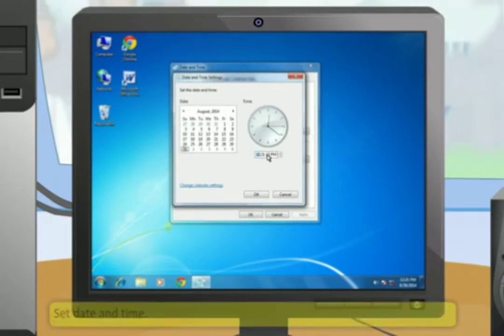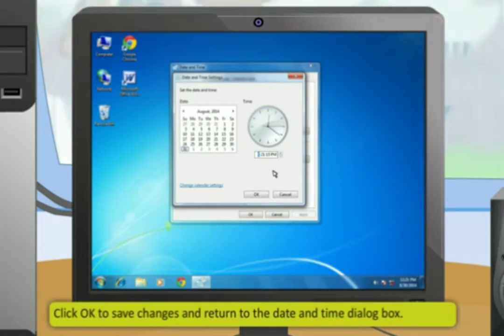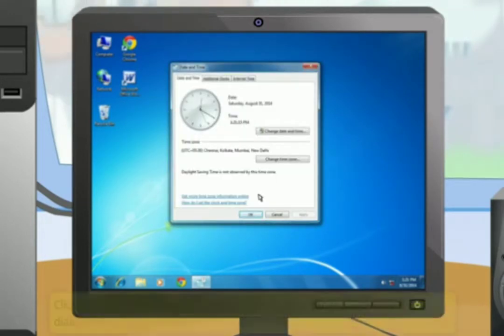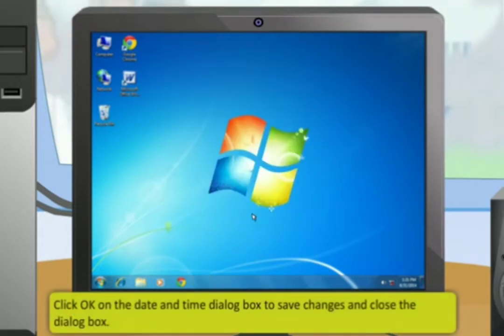Then, set the date and time. Click OK to save changes and return to the Date and Time dialog box. Click OK on the Date and Time dialog box to save changes and close the dialog box.